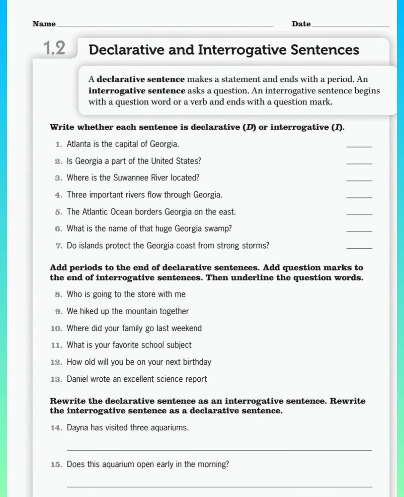Where is the Suwannee River located? Three important rivers flow through Georgia. The Atlantic Ocean borders Georgia on the east. What is the name of that huge Georgia swamp? Do islands protect the Georgia coast from strong storms? You have to add periods to the end of declarative sentences and add question marks to the end of interrogative sentences. And remember that yes no type questions means the questions can be answered either with yes or no.